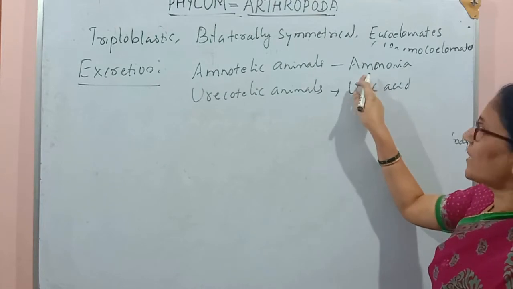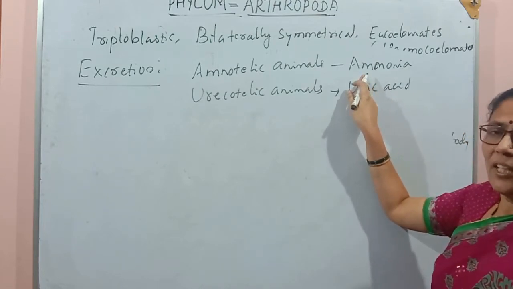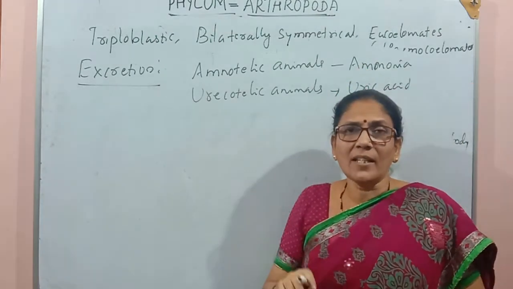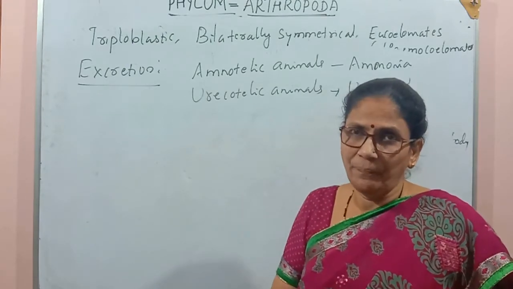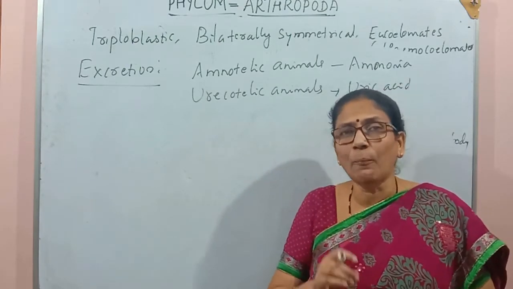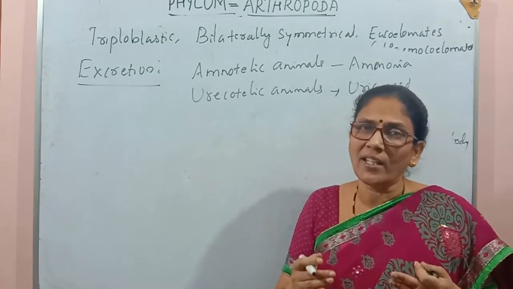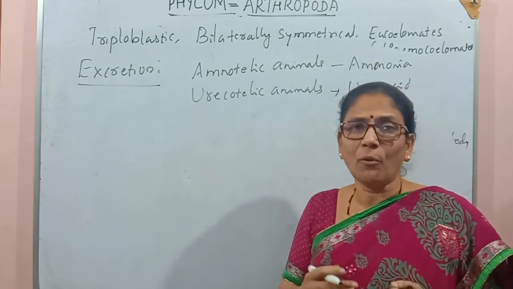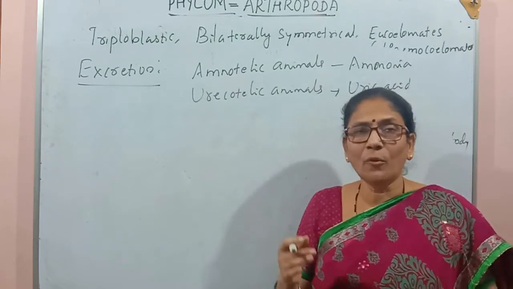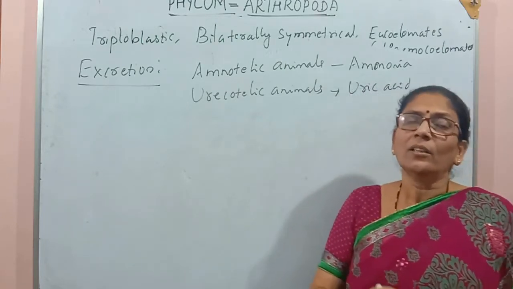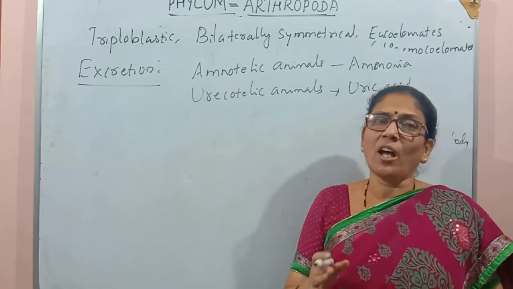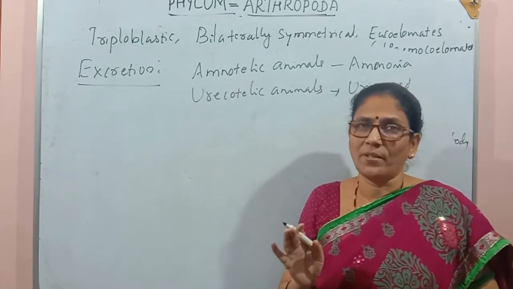Usually, ammonia is excreted as a nitrogenous waste in organisms which are aquatic. Because ammonia is a highly poisonous substance, it needs a large quantity of water to excrete it from the body. Hence, ammonia is usually excreted by aquatic forms.